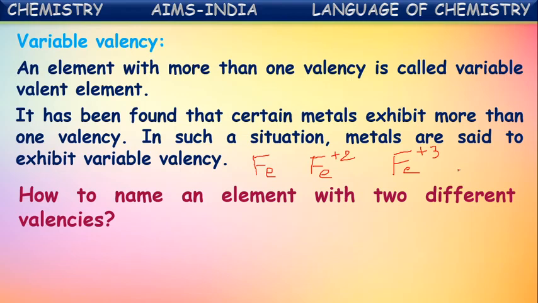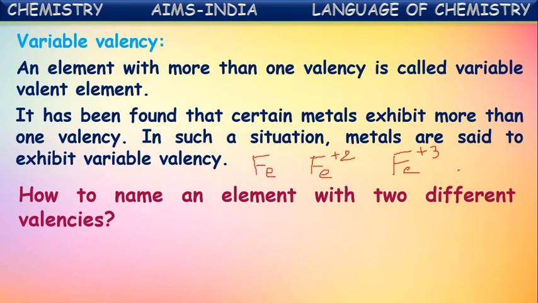Not only iron, some more metals and non-metals exhibit more than one valency. That phenomenon is called variable valency, and those elements are called variable valent elements.